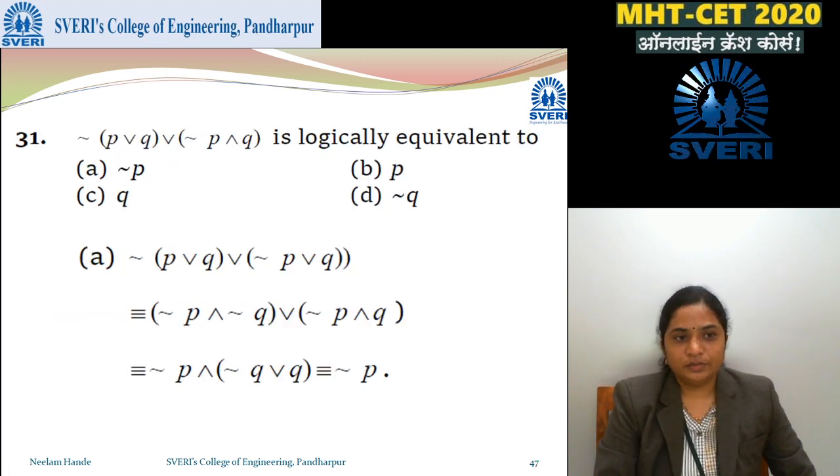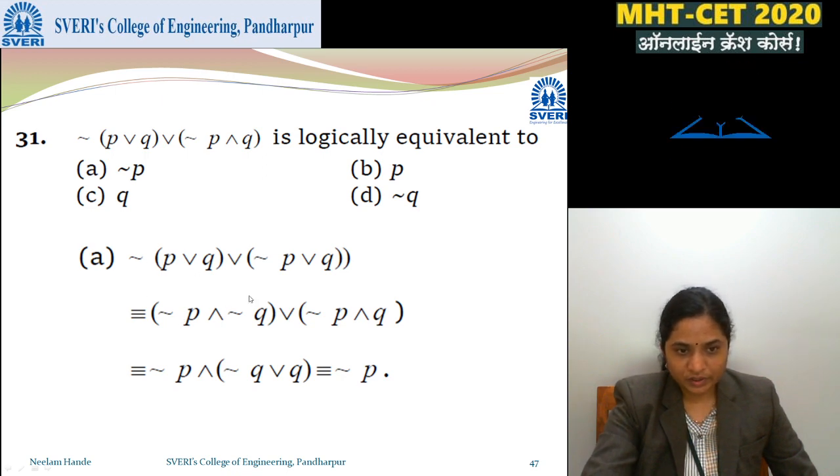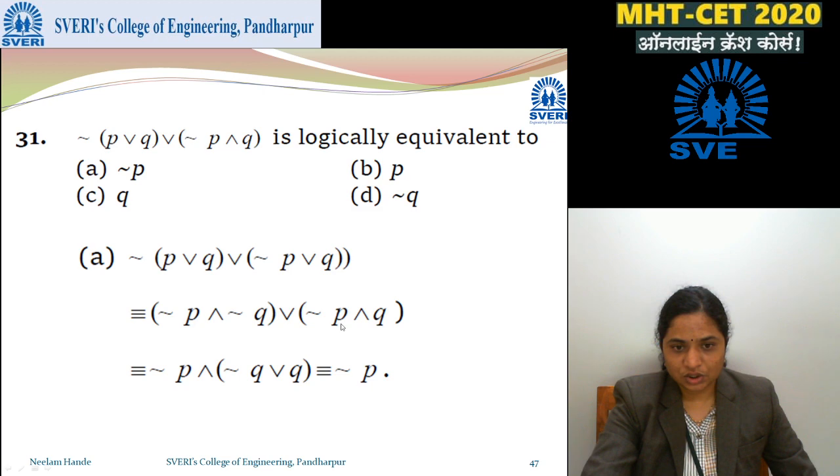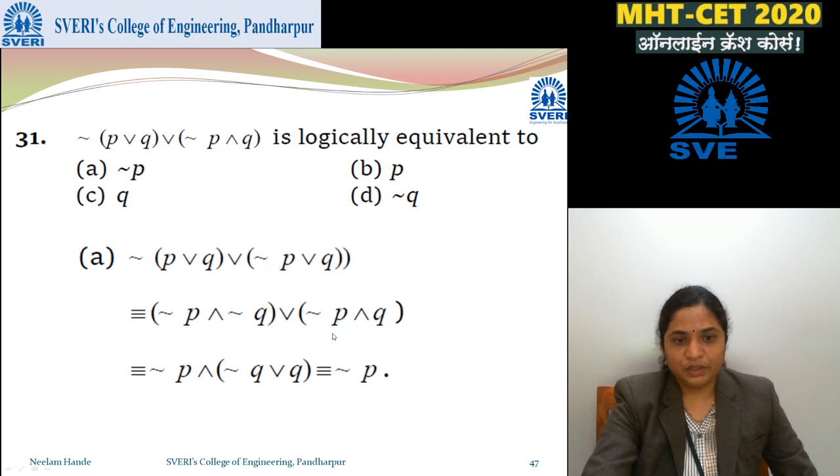Next is negation of (P or Q) and negation of (P and Q), is logically equivalent to. So we'll check here negation of P will apply here, negation P and negation Q, or as it is negation P, this is negation outside, I think, negation of P and Q, the given thing as it is we have written. Okay, so here it is negation P and negation Q.